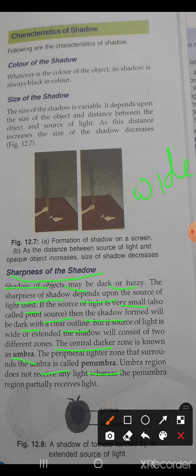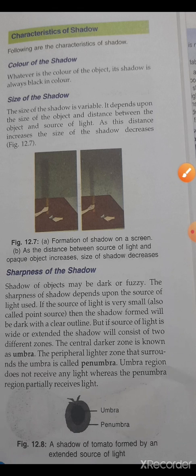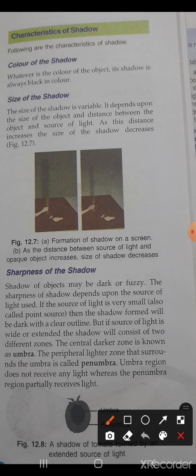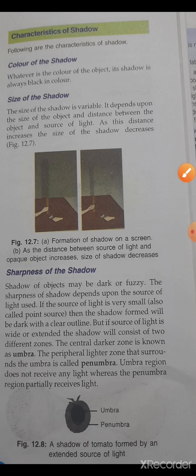Umbra region does not receive any light, and the penumbra region partially receives light. Alright, so here in this picture, this is umbra and this is penumbra. So, this is a shadow of a tomato formed by an extended source of light.